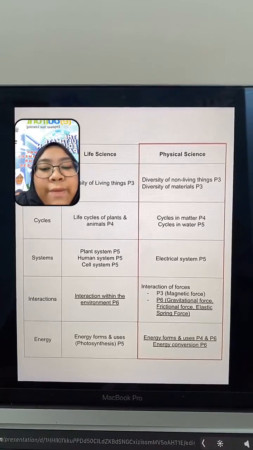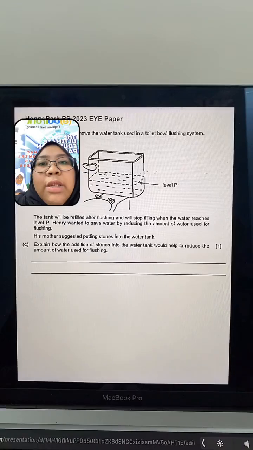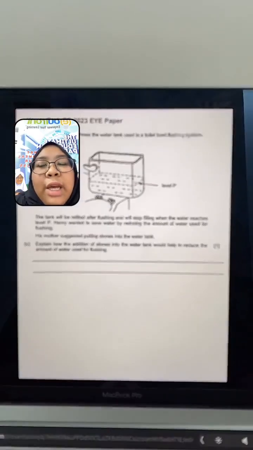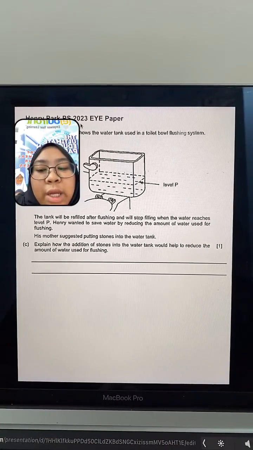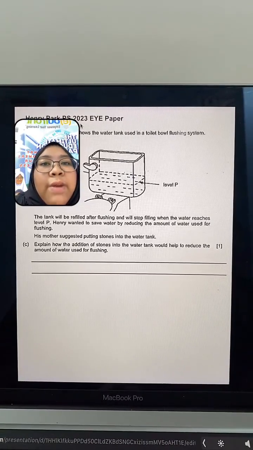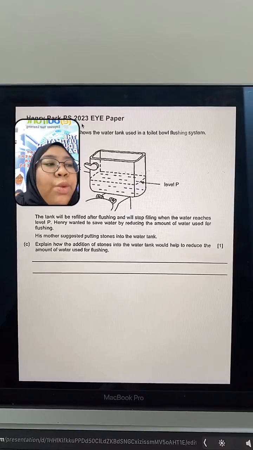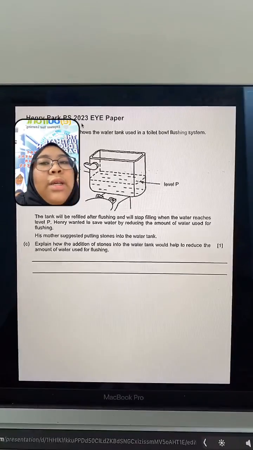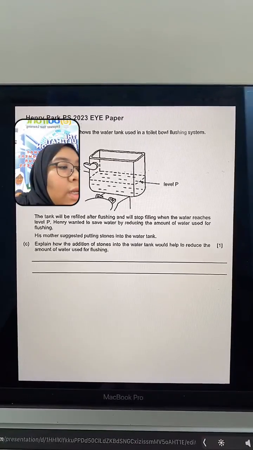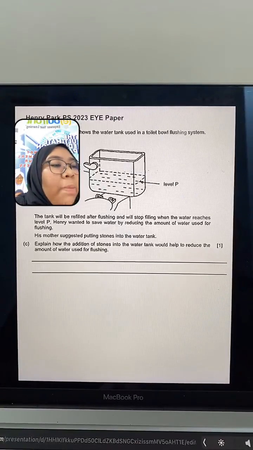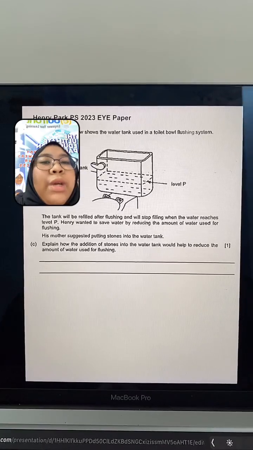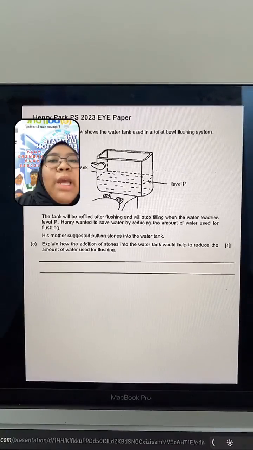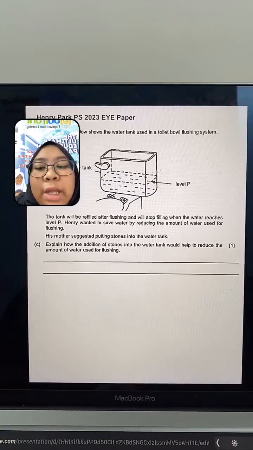Okay, let's go through the first question, shall we? I've taken from the Henry Park Primary School 2023 paper. The first question that I want to go through is a section from the Henry Park open-ended paper. The first topic I want to go through is regarding the topic of matter. So let's read the question together.